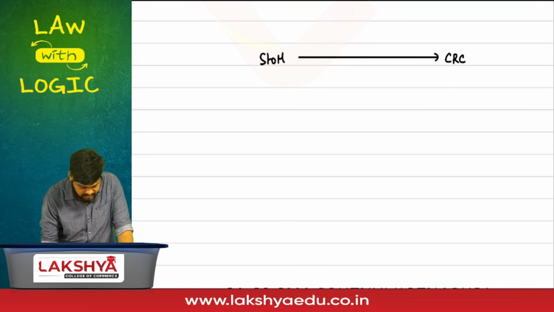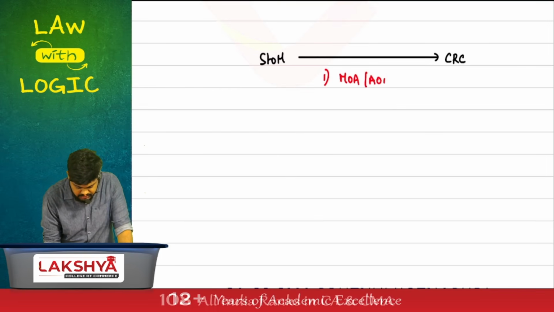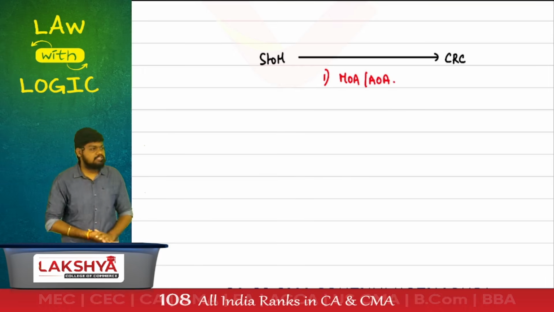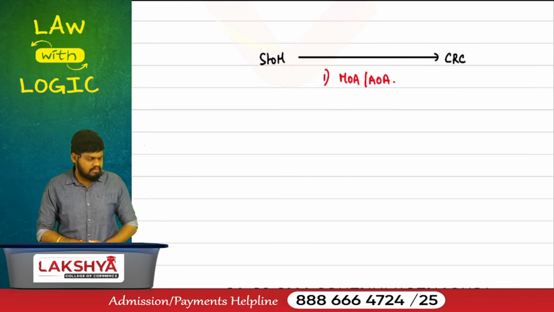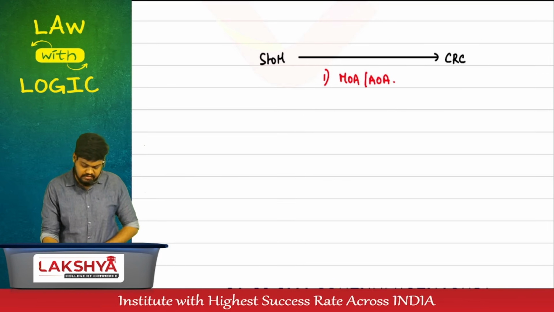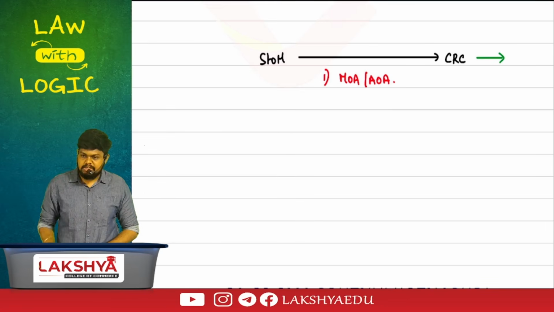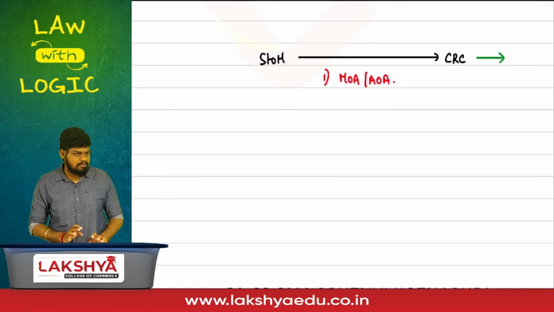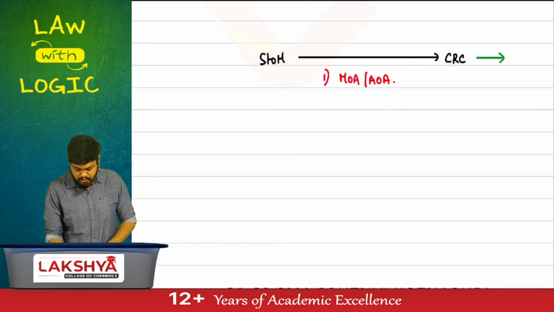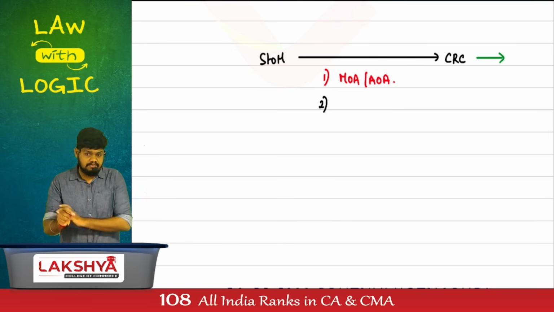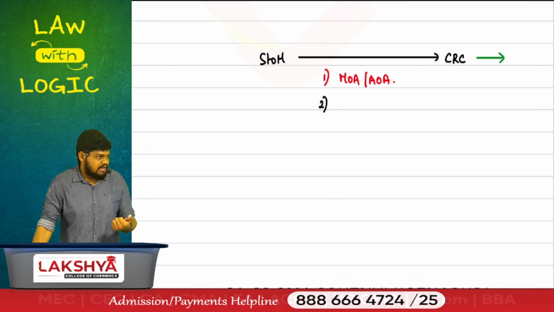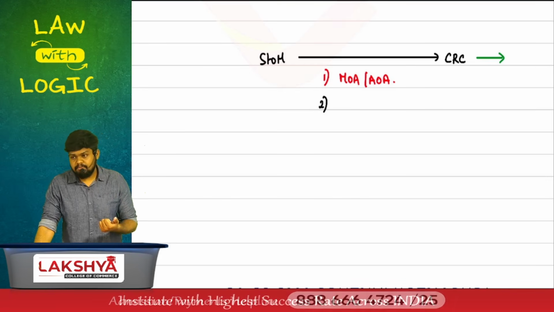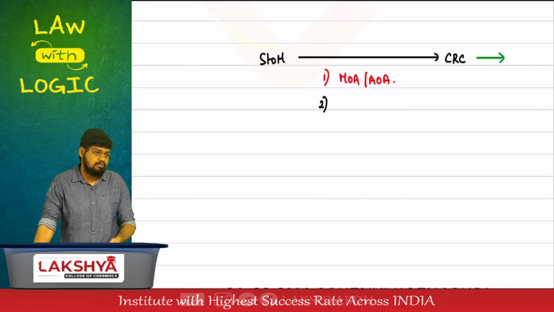The first document required to be submitted is the memorandum and articles, submitted to the CRC. Will the CRC verify? Yes. After verification of these two documents, the CRC will give you approval or rejection. If they accept it, they'll incorporate you as a company. But try to understand: the MOA and AOA are drafted at what point of time? Before incorporation.